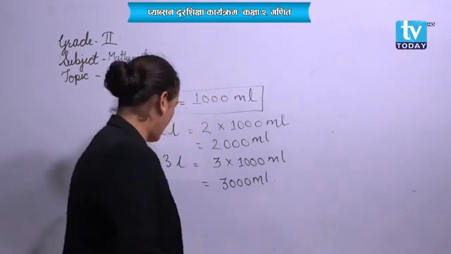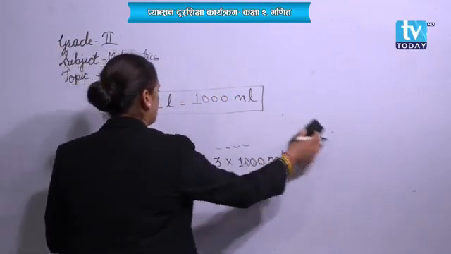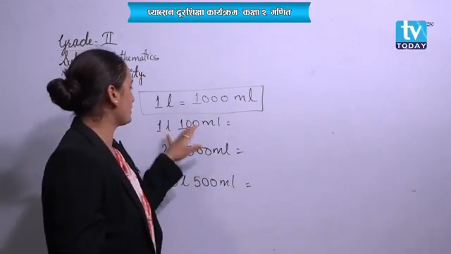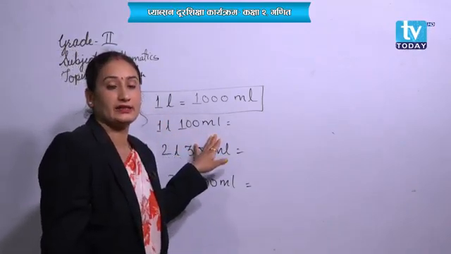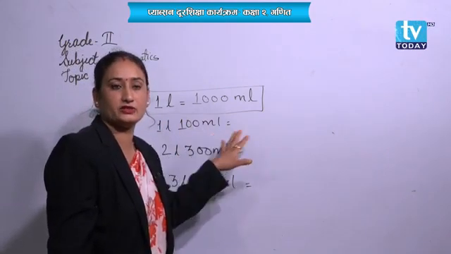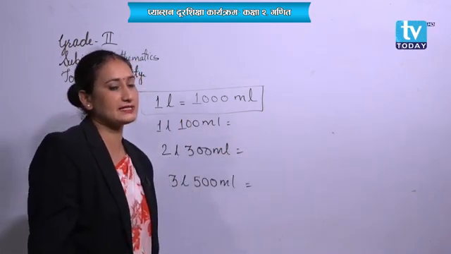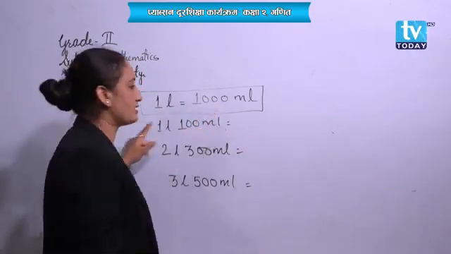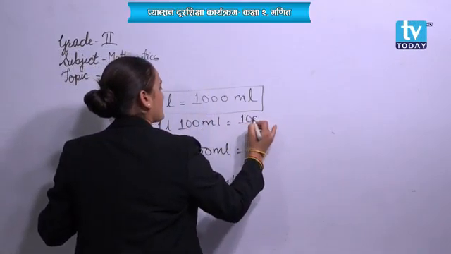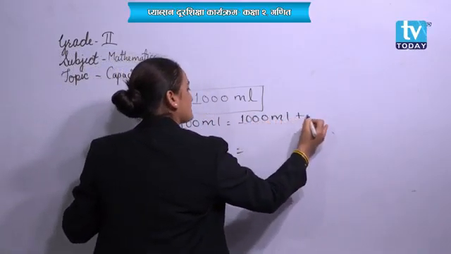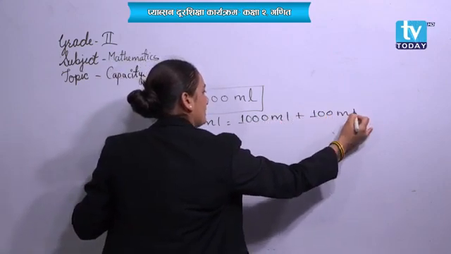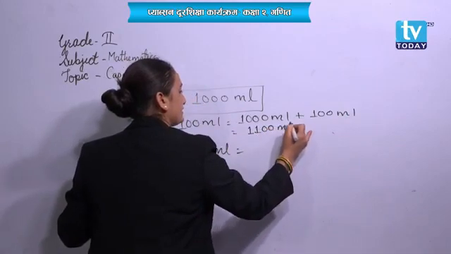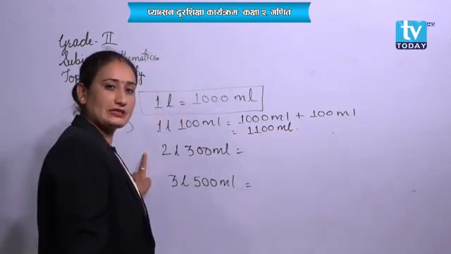If you get a question like this, 1 liter 100 milliliter, then how to change it into milliliter? 1 liter means 1000 milliliter. So write it here, 1000 milliliter plus 100 milliliter. It will be 1100 milliliter. Can we write it this way?